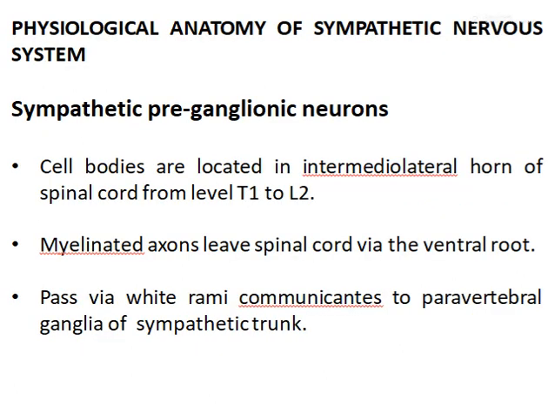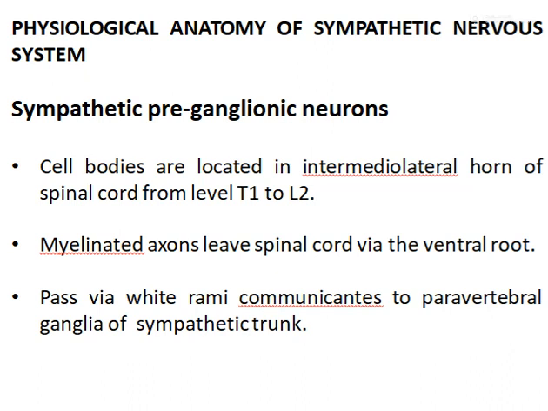Now the physiological anatomy of the sympathetic nervous system. The cell body of the sympathetic preganglionic neuron is situated in the intermediolateral horn of the spinal cord from T1 to L2, meaning thoracic segment 1 to lumbar segment 2.